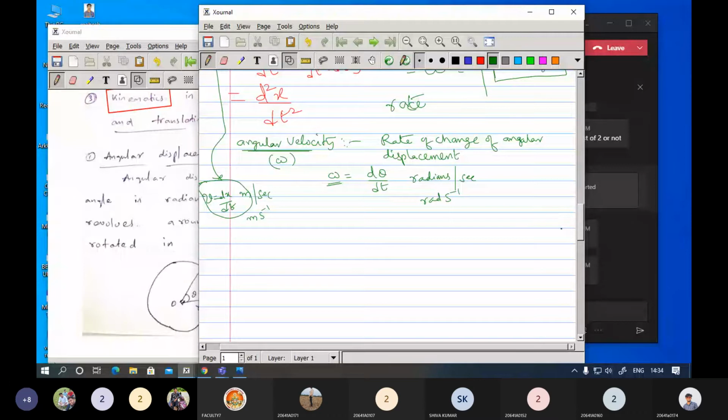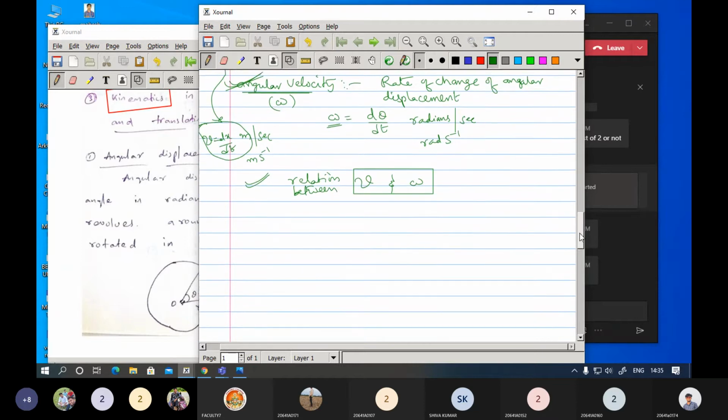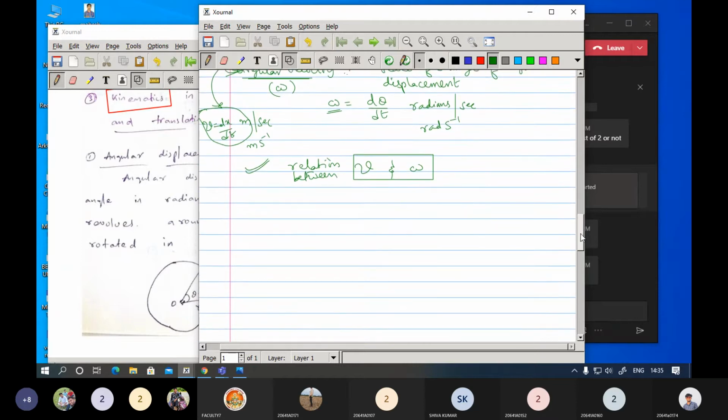Now, you got the angular velocity. If you want to give the relation between the linear velocity v and this angular velocity omega, we can give the relation also. So how are you going to give this particular relation?